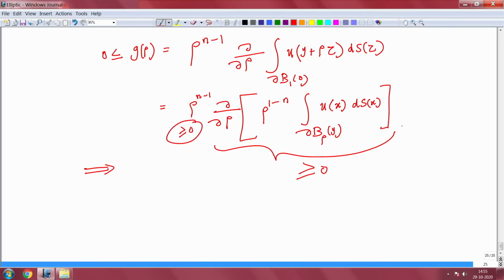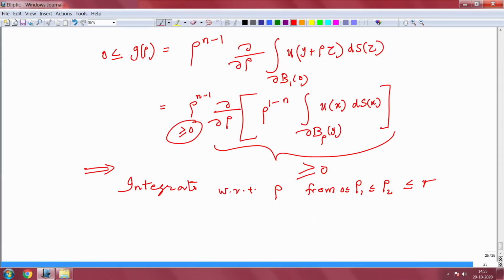So this implies that this quantity is positive. So what do you do? So that's a nice thing. So now you integrate with respect to rho from rho 1 to rho 2, any 0 less than or equal to rho 1, less than or equal to rho 2, less than or equal to r. The ball r is fixed there.